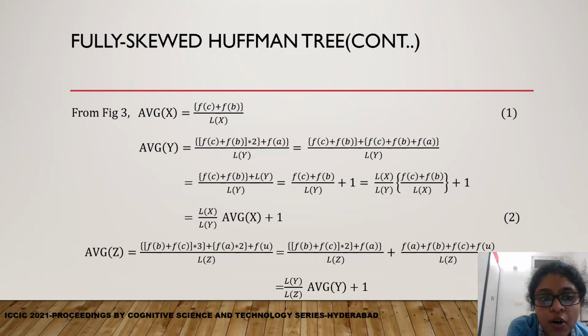Similarly for y and z. We can get this expression based on the fact that as we move from one small fully skewed Huffman tree to the next bigger one, the code length of the existing characters increases by 1. That way we can get y in terms of x and z in terms of y.